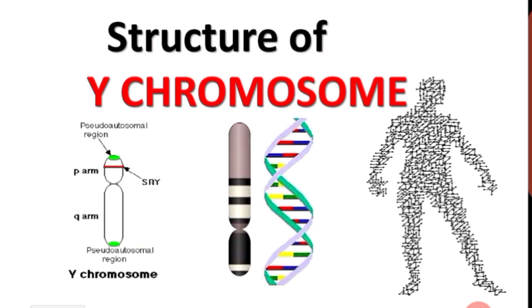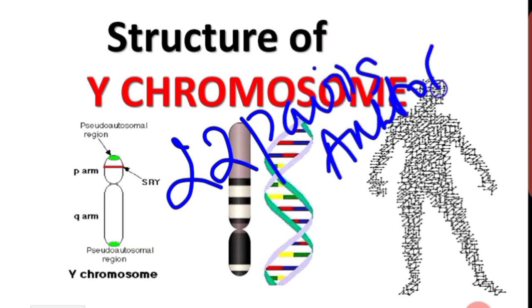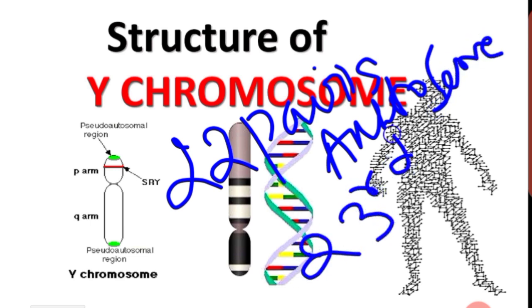In the previous video itself, we discussed 22 pairs of autosomes, right? Which determine our bodily characters, and then that 23rd pair, the last and final pair of chromosomes, holds the key to sex determination.